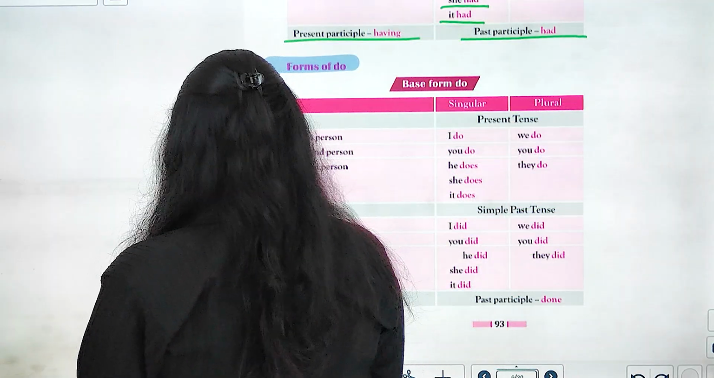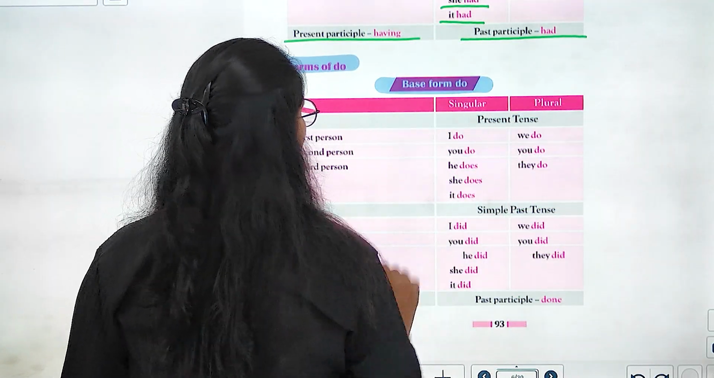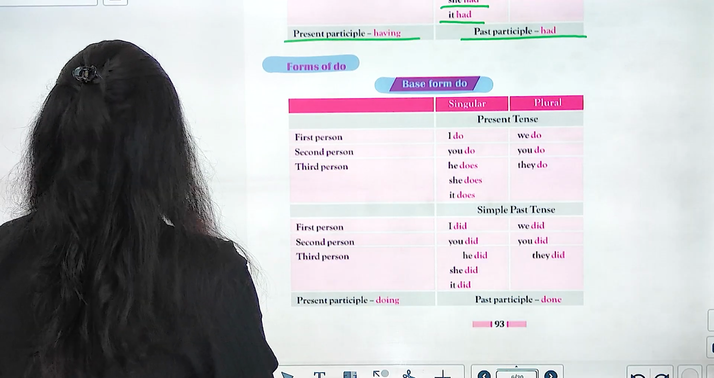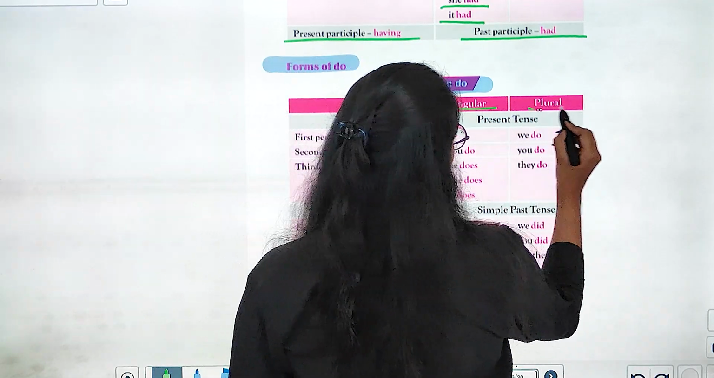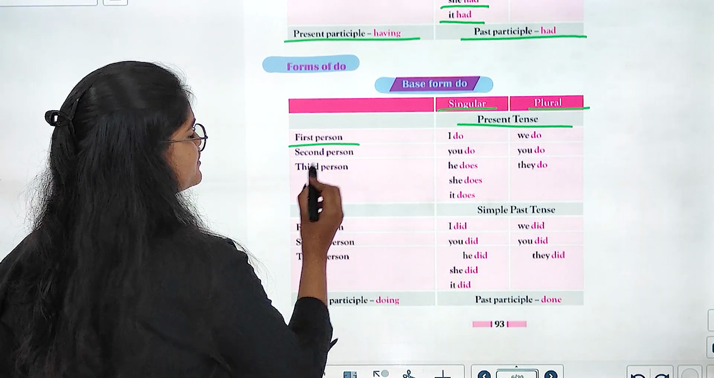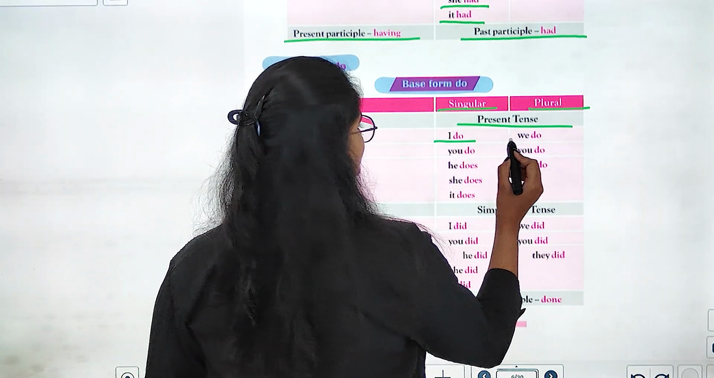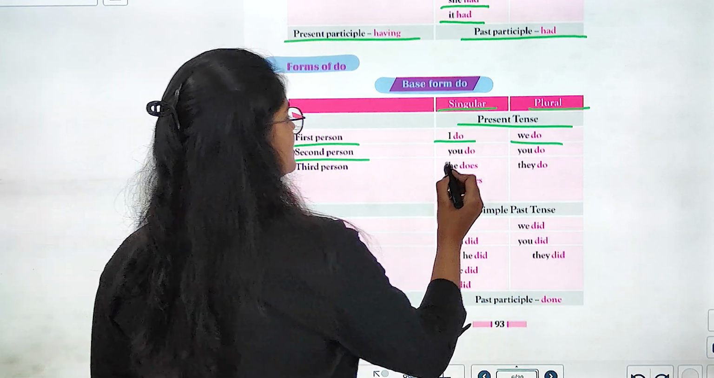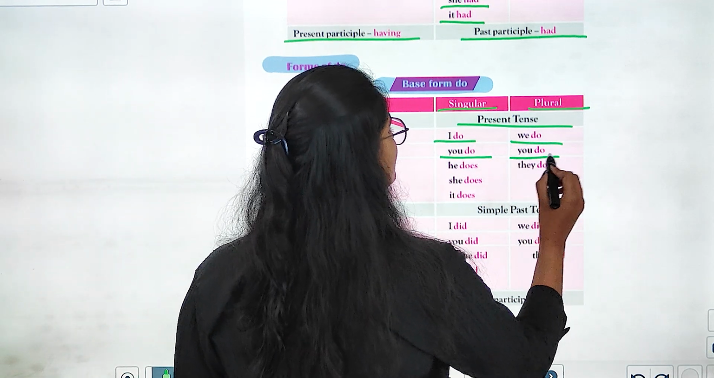Next we have forms of do. Let's talk about the base form of do, right? Again, we have the same kind of table with singular and plural boxes with the present tense. In the first person it is I do, we do. In the second person, you do, you do.